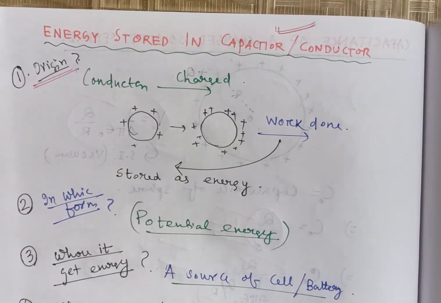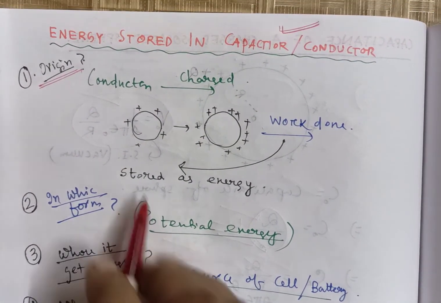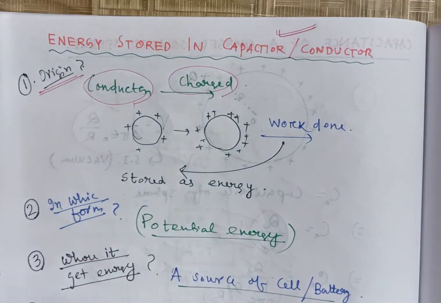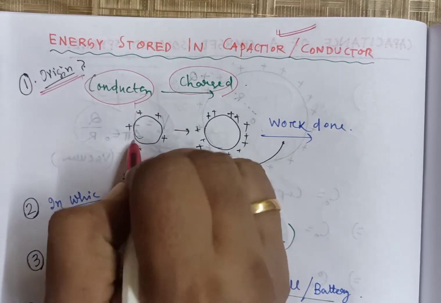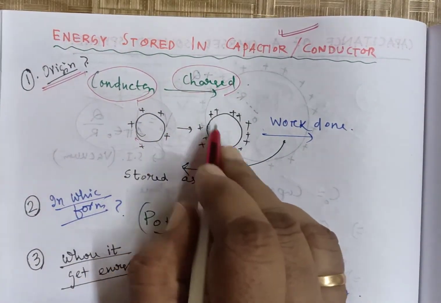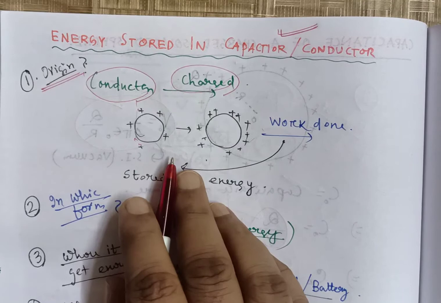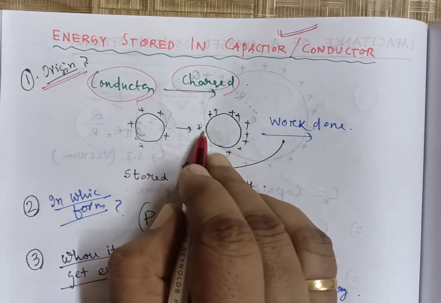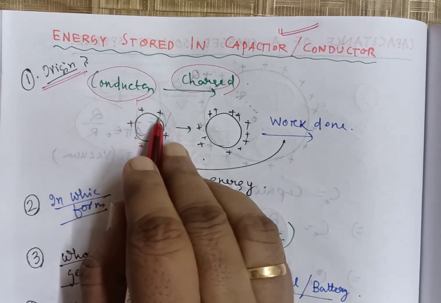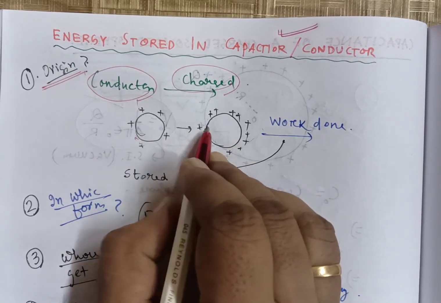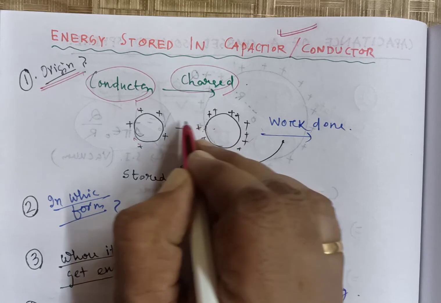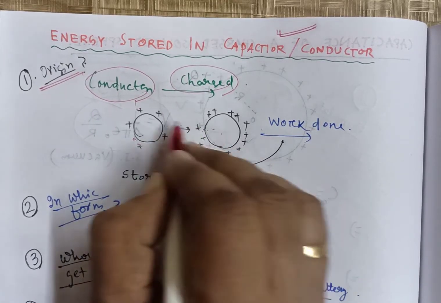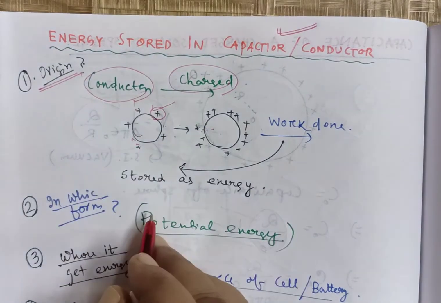How does energy come? Simply, when you take a conductor, let it be charged. Initially a small positive charge is given to it. Then we have to increase the positive charge. Very simple logic: positive charge is initially given, now we will add more positive charge. When positive charge is added to the conductor, it is against the repulsive electric field, because positive charge is already there.